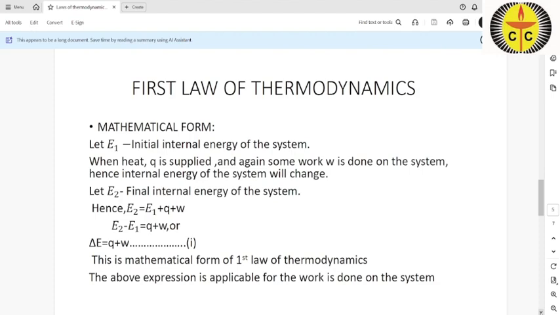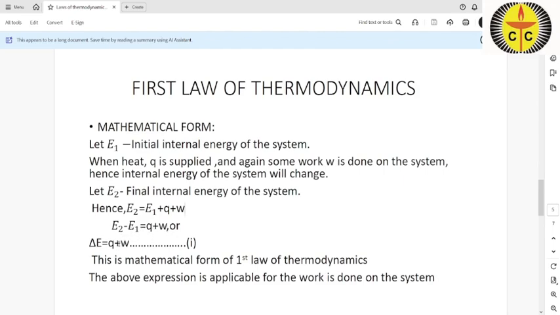When some amount Q is absorbed by the system and work W is done, its final internal energy becomes E2. So E2 is equal to E1 plus Q plus W. So you can write E2 minus E1 is equal to Q plus W.